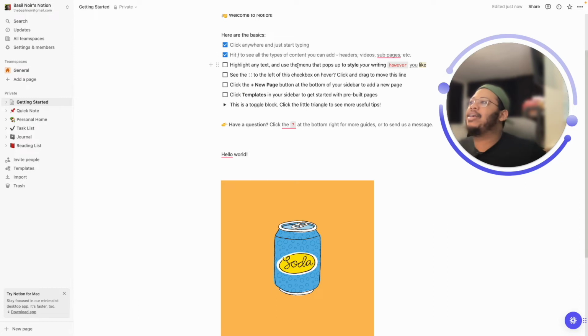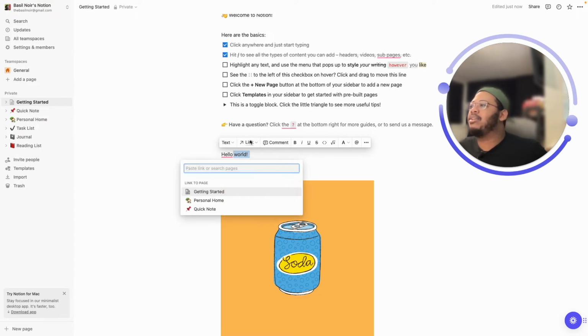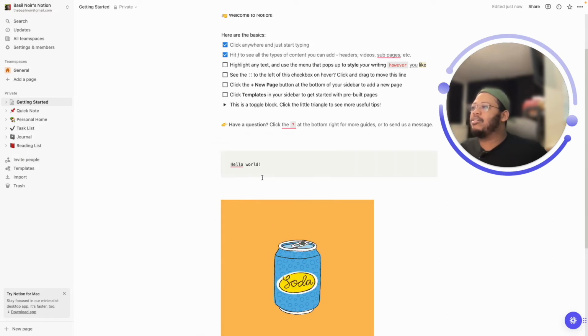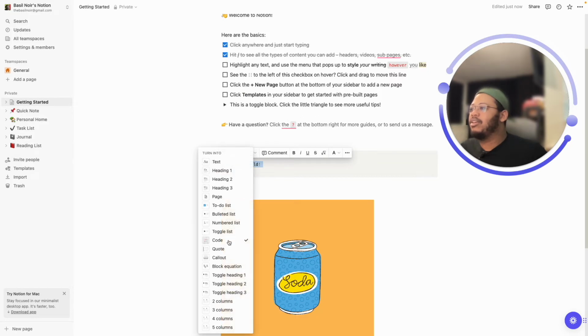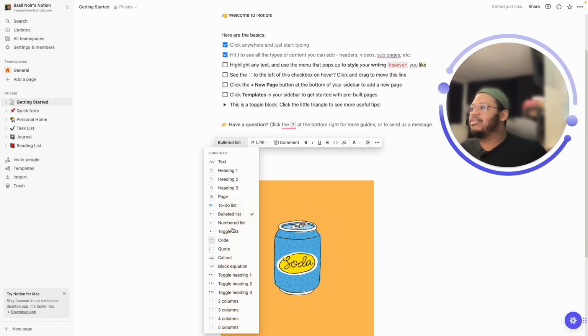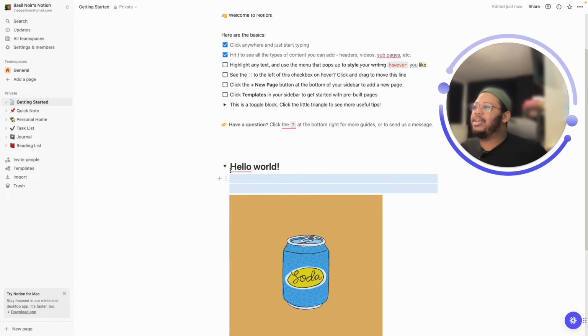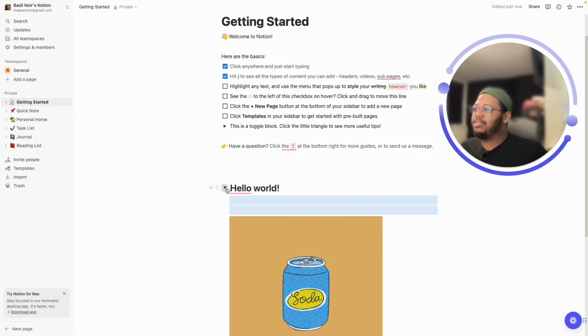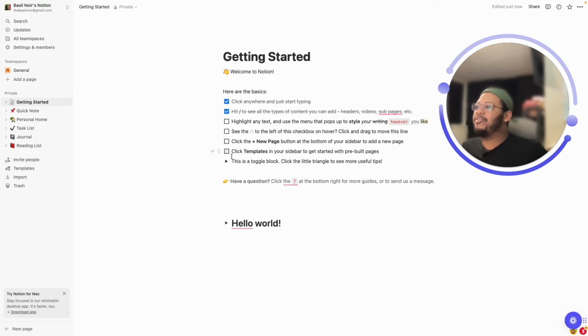The next thing is highlight the text. Okay, so cool. You want to make your words look a little bit different. We can play around with it. It's not a link. Or you could link it to another page in the document here. You have all the options, so you can make it look all codey. You could just make it a bulleted list. Make it a toggle heading, and then put all the details below it. You know, that's a really cool one. Toggle lists are one of my favorites.